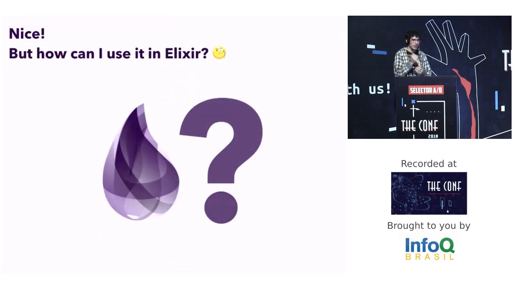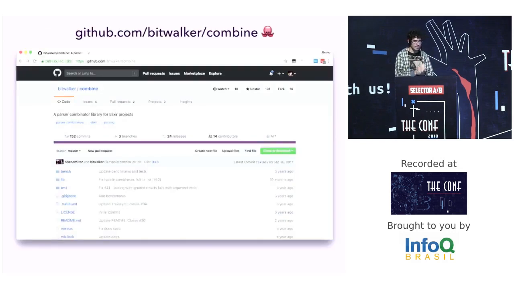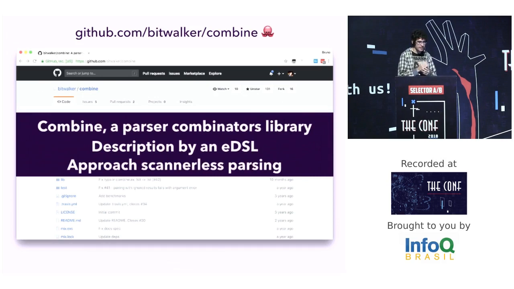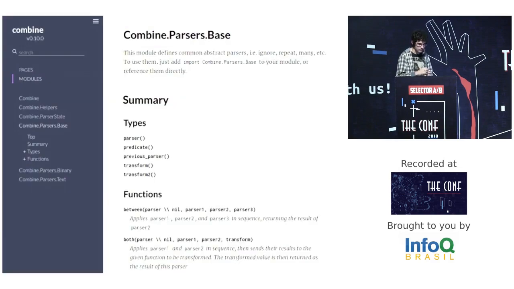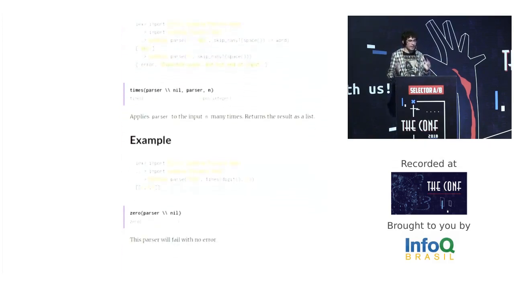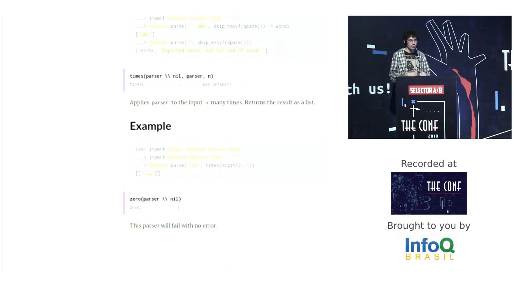Very nice, but how can I run this algorithm using Elixir? We have a very nice parser combinator library called Combine. In this library, we write a grammar using an EDSL. And it gives an approach of scannerless parsing, in which the compiler will read the source code to build the AST directly without a tokenizing step. And as you can see, the library is a toolbox with many very simple parsers. And you need to remember that you join many of these very simple parsers to build a complex parser for your language.